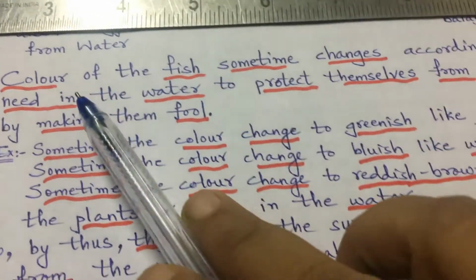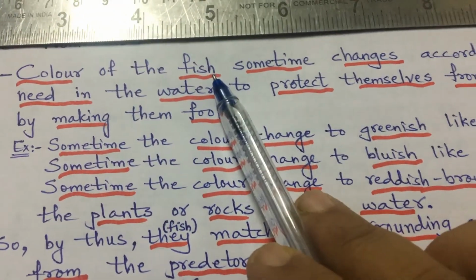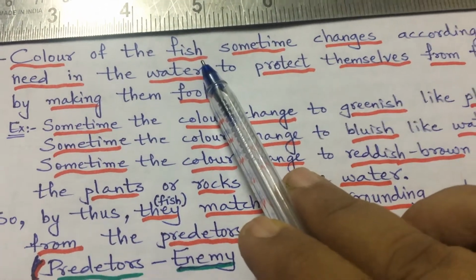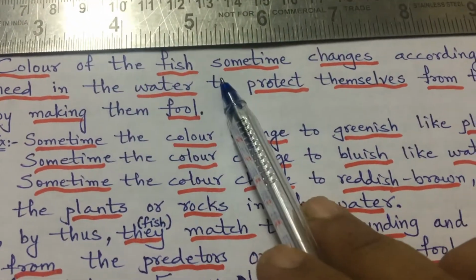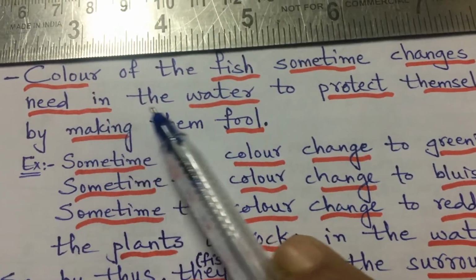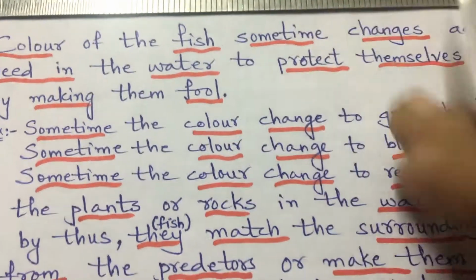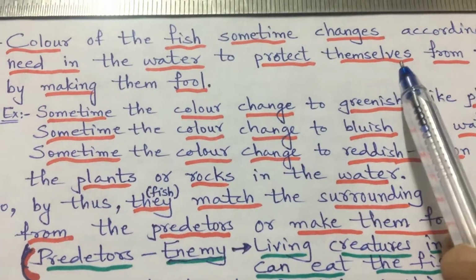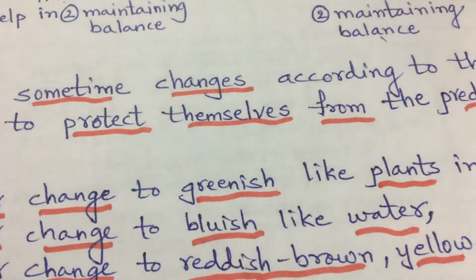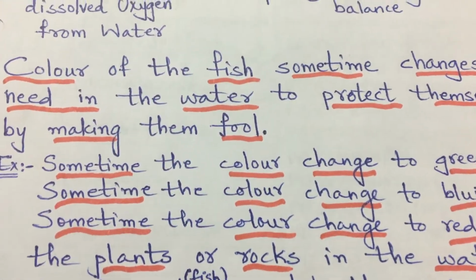Now we can see that the fish in the oceans, ponds and lakes come in a variety of colors, but there is a feature surrounding and behind this color. The color of the fish sometimes changes according to the need in the water. So what is given here? That color of the fish sometimes changes in the water as per the need. Why does it change? To protect the fish from the predators or to make the predators full.